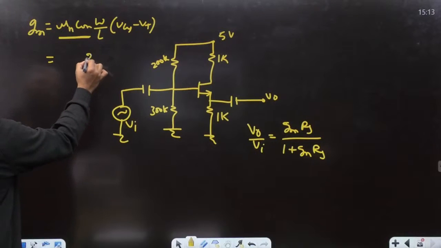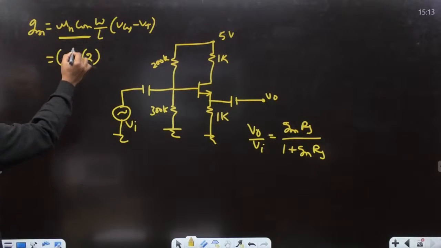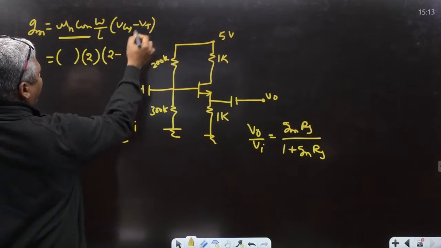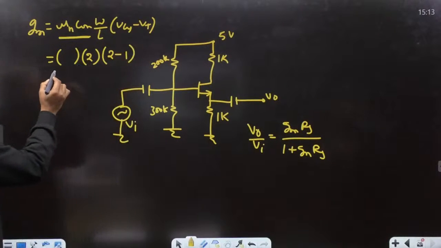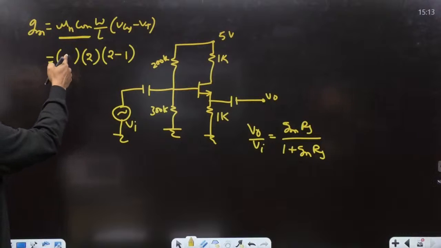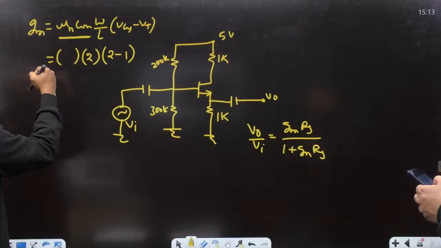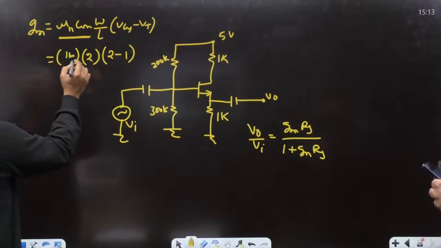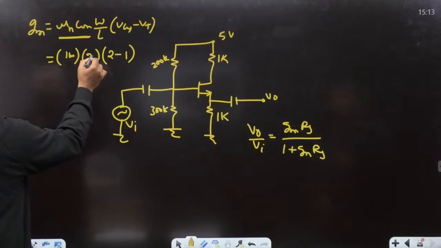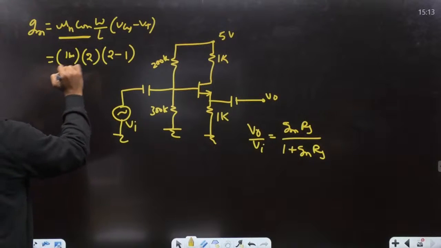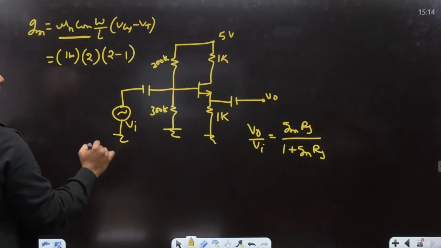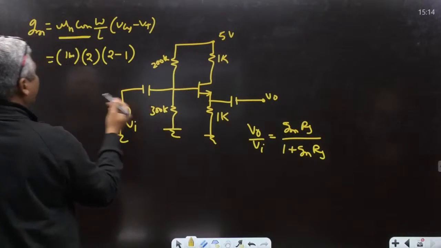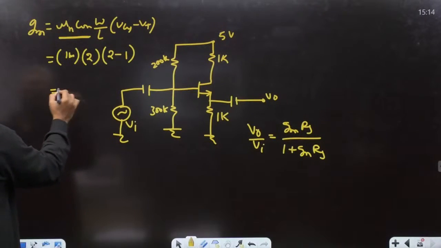W by L is 2 given, I remember. Mu n COX W by L into VGS minus VT, we found VGS is 3 volts and VT is 1, so it is 2 volts, right? Mu n COX is 1 milliampere per volt square. W by L is 2.